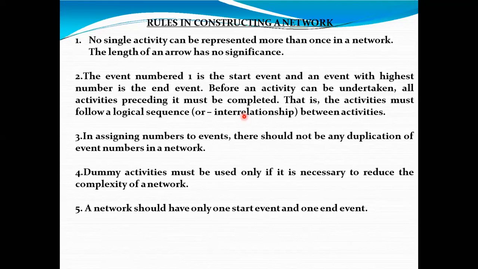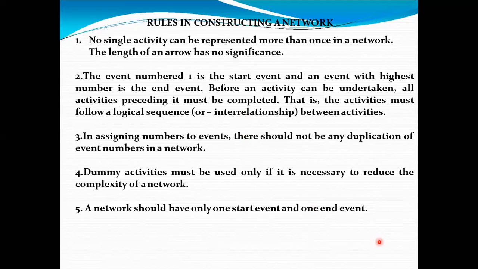Generally, for starting there is always one event, but for ending somebody may think there may be 3 different things. It should not be there. There should be only one end event. So these are the important rules for constructing the diagram.